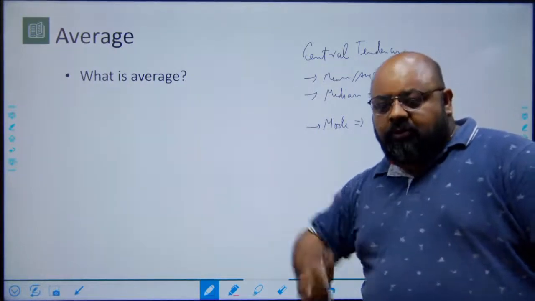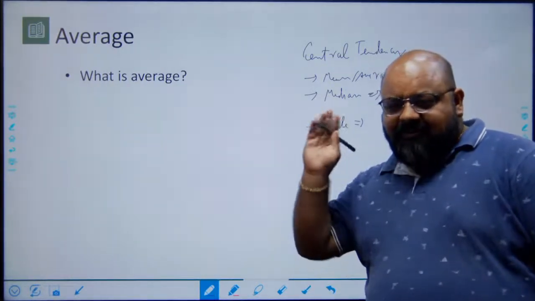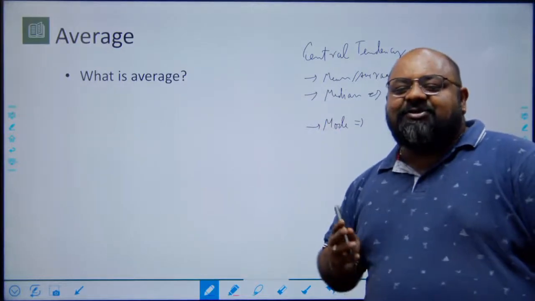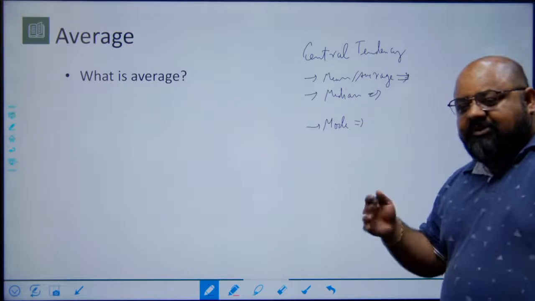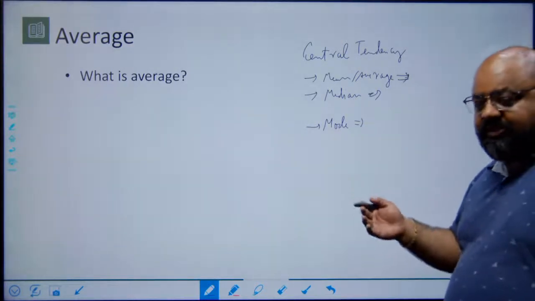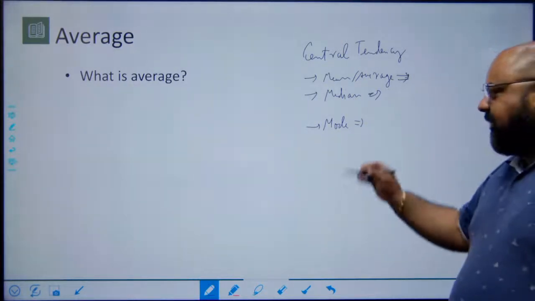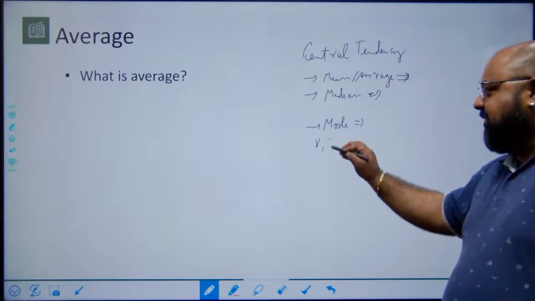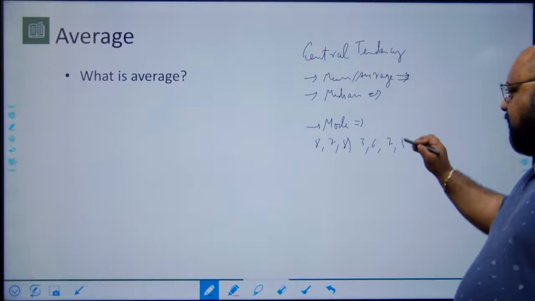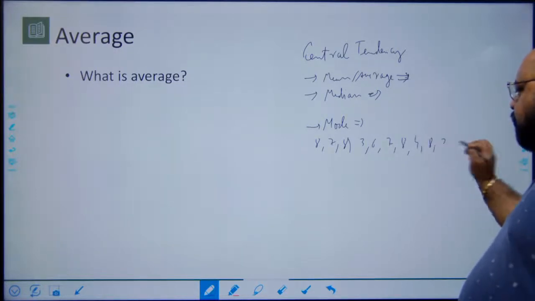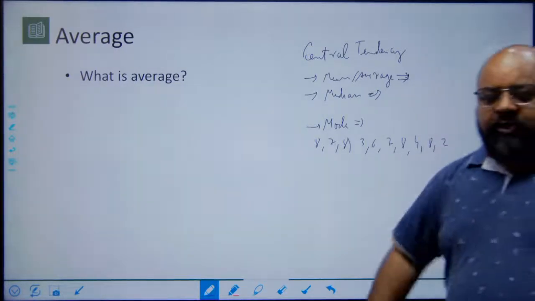Now, what is mode? A voice in the head says the most frequent number, right? So if there is a data set, for example, marks scored by students in a class, out of 10 in a unit test, and say the marks are 8, 7, 8, 3, 6, 7, 8, 4, 8, 2. What is the mode?